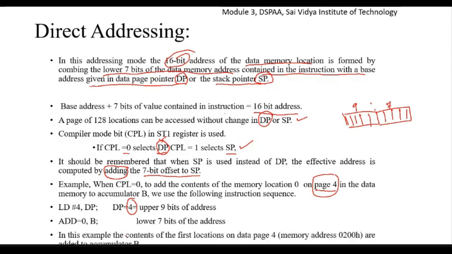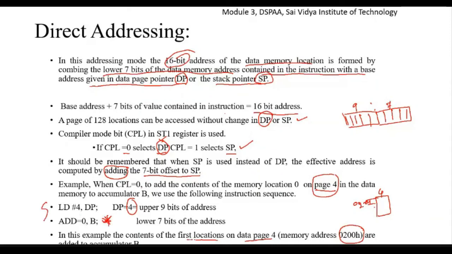In this example, the content of the first location on data page 4, which starts at memory location 0200 hexadecimal, is added to accumulator B in this instruction.